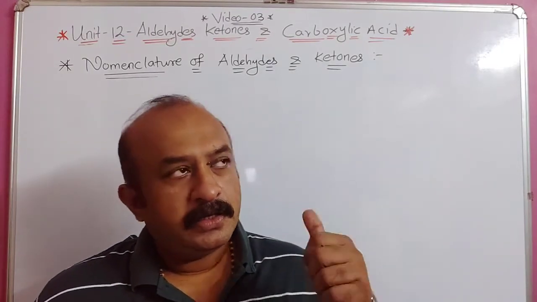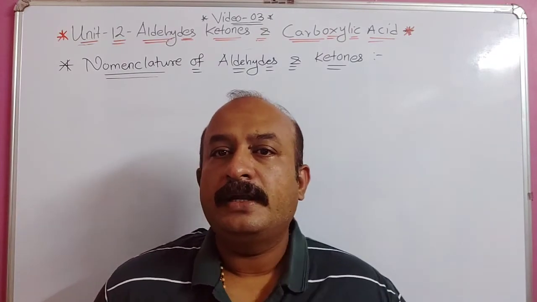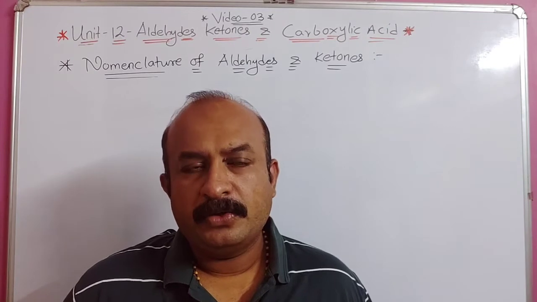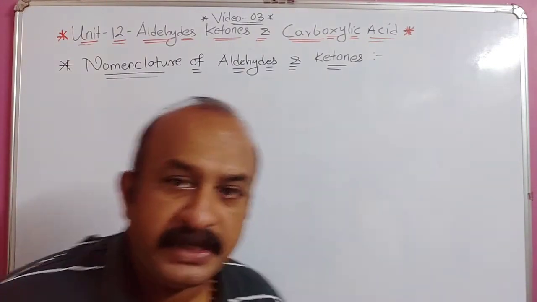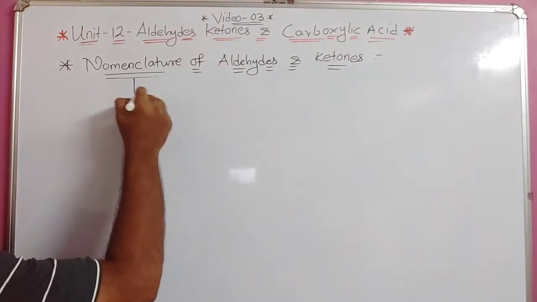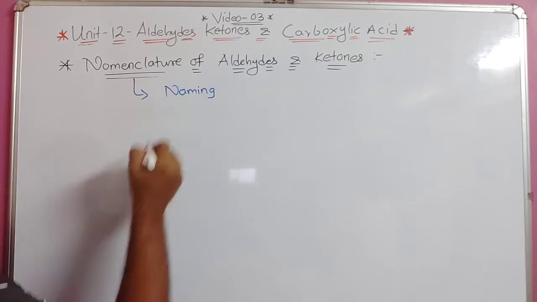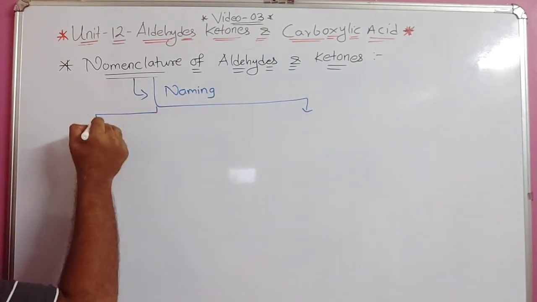Today, in video 3 of the chapter Aldehydes, Ketones and Carboxylic Acids, we are going to discuss the nomenclature part. Now, what is the meaning of the word nomenclature? In simple words, we can say naming, right? Naming. Now, nomenclature can be divided into two types.